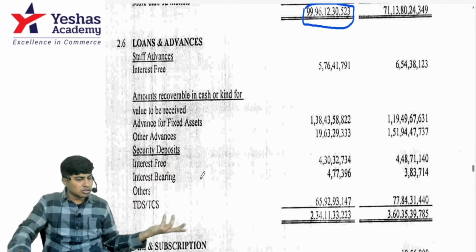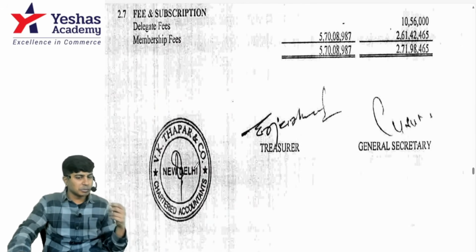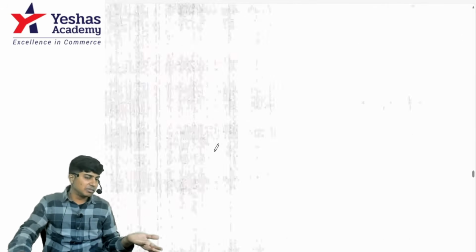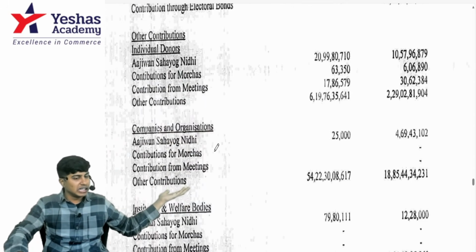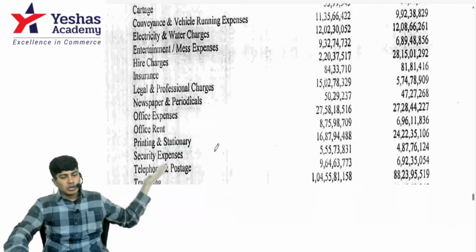So a lot of other things are also available: TDS, TCS, fee subscription received, signed by the treasurer, signed by the chartered accountant, and notes to accounts are there for each of it in detail. Yeah, you can have a look at this.